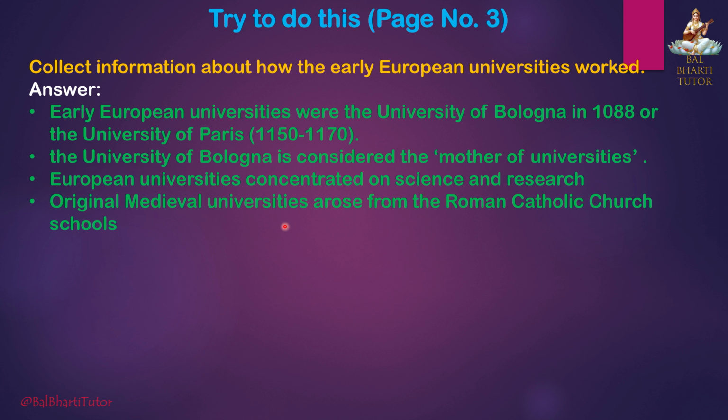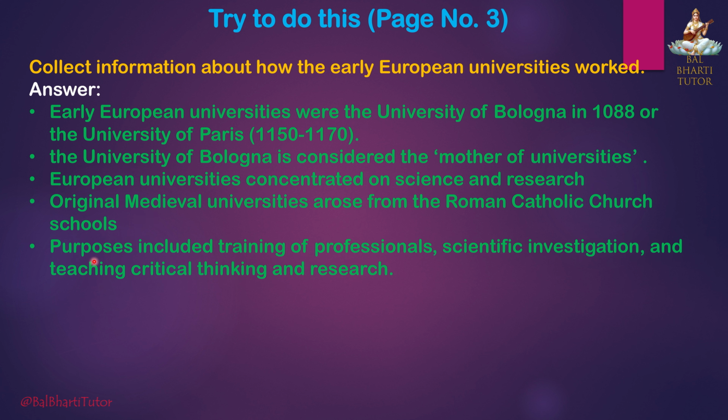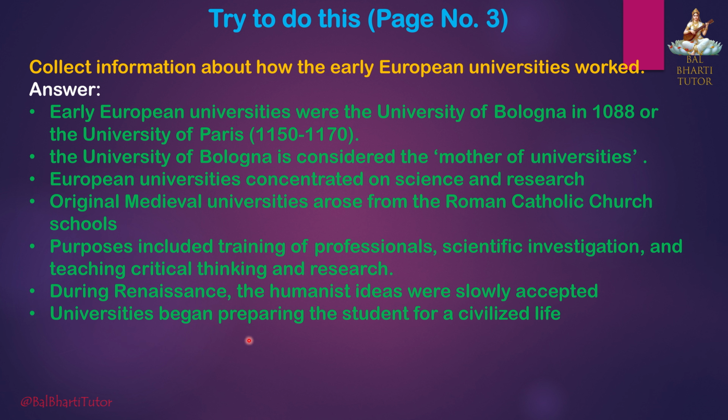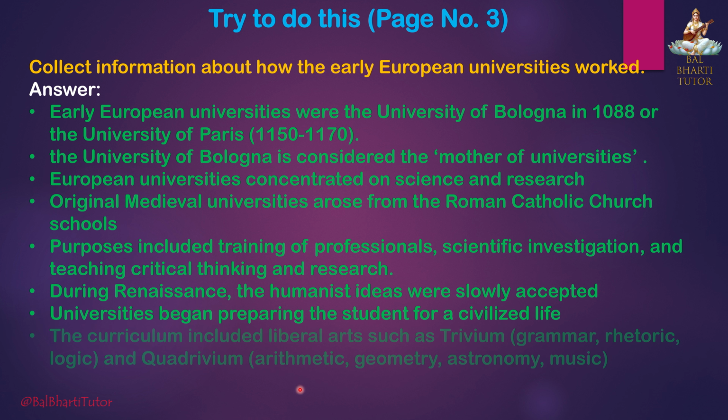Original medieval universities arose from the Roman Catholic Church schools. Purposes included training of professionals, scientific investigation, and teaching critical thinking and research. During the Renaissance, the humanist ideas were slowly accepted. Universities began preparing the student for a civilized life. The curriculum included liberal arts such as trivium: grammar, rhetoric, logic; and quadrivium: arithmetic, geometry, astronomy, music.